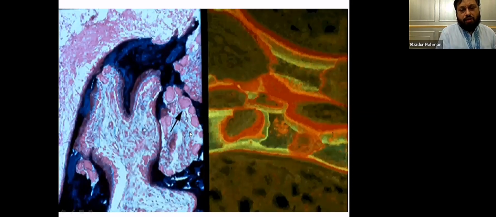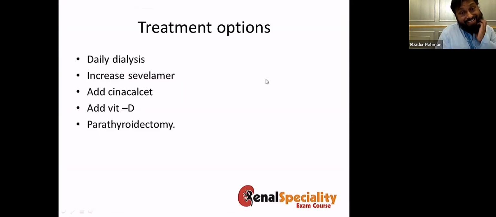And this is the bone biopsy, and you can see these are the giant osteoclasts in the bone biopsy. This is the tetracycline labeling. You can see the tetracycline deposited in the osteoid. So, what are the treatment options? Daily dialysis, increase the Sevelamer, add cinacalcet, add vitamin D, parathyroidectomy.